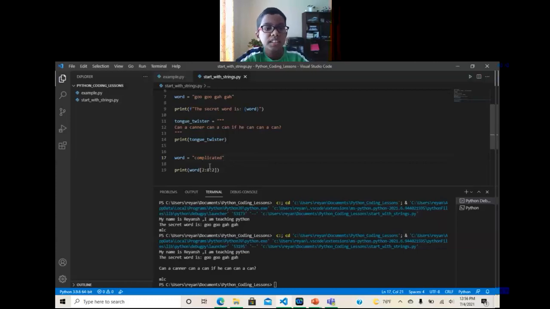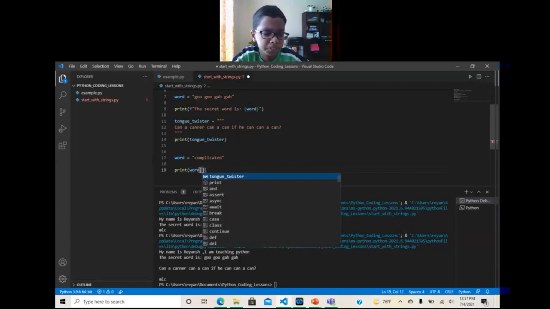So now let's get started with string slicing. Now you can see the word, right? The word is "complicated". And then you see things like print word, right? You all know that. So print word, that's simple. It'll print complicated, but if we add a square bracket and we put some numbers, 1, 0, 1, 1.